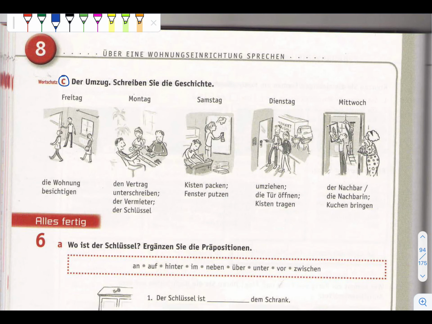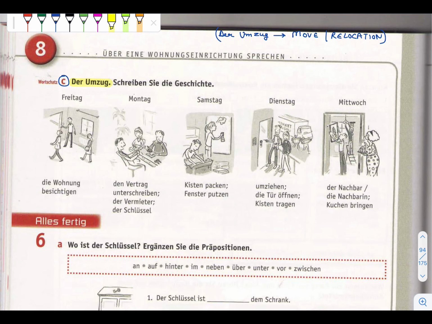Okay, Frage Nummer 5c. Der Umzug. Schreiben Sie die Geschichte. Geschichte means story. Okay, we just need to write the story. Der Umzug. Umzug means move or relocation.